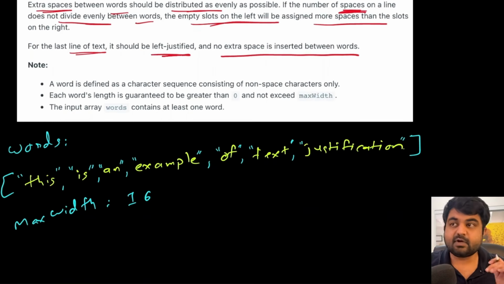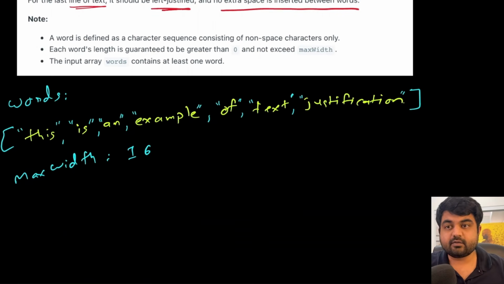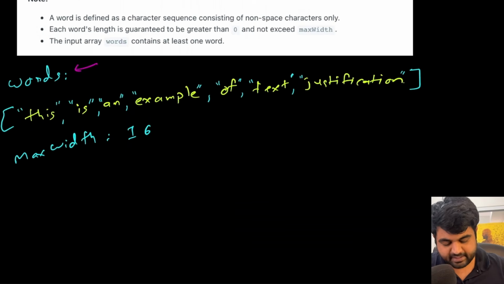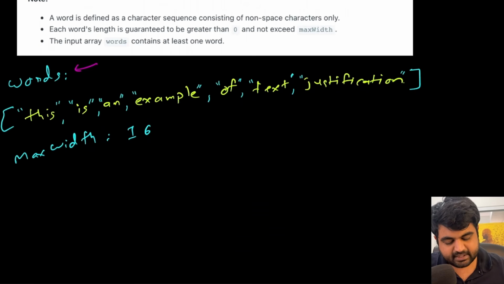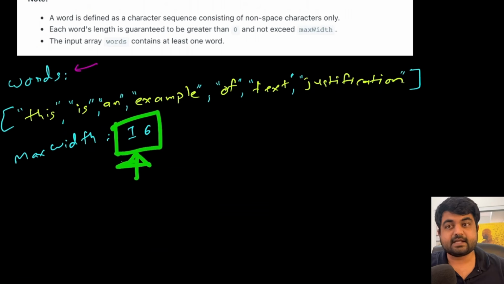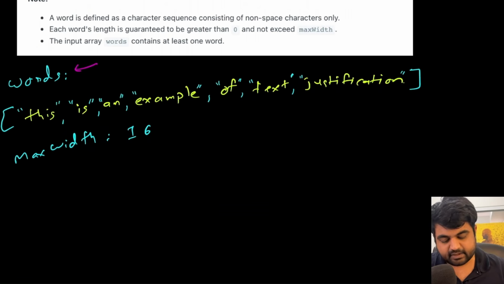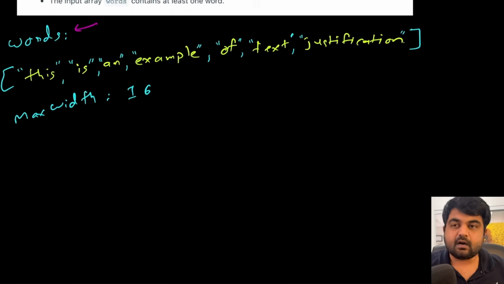Now there are a bunch of different conditions, so let's try to understand this with an actual example for this problem. We are given a string of words such as this one, which says "this is an example of text justification", and we are told that the maximum width of every single line is 16 characters, including the spaces, nothing more than that. So let's see how the solution for this problem should look.